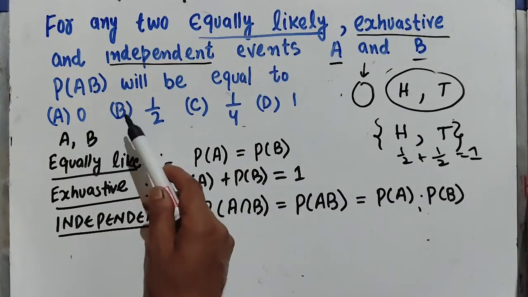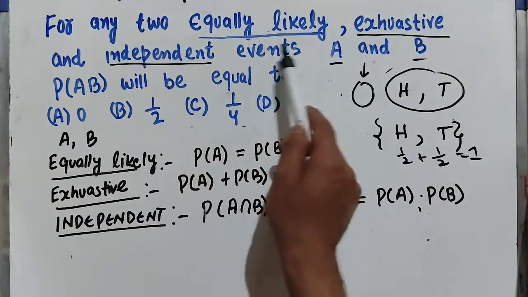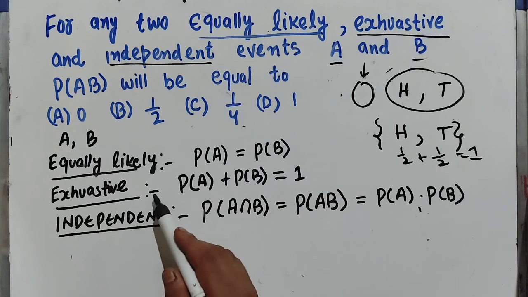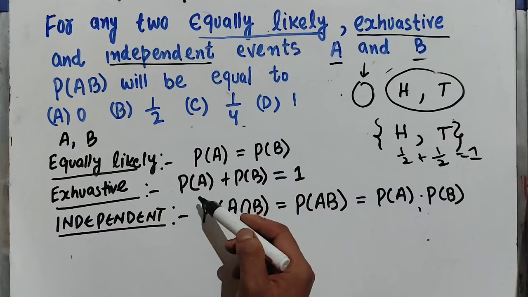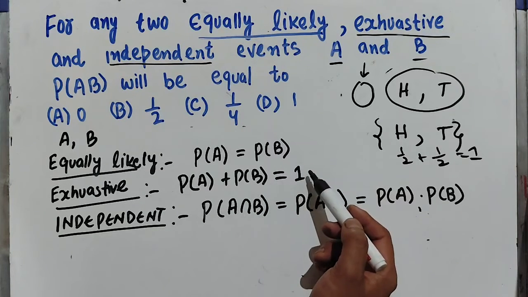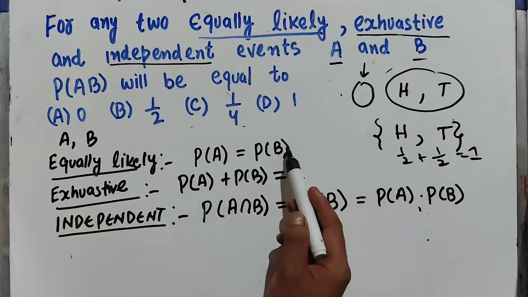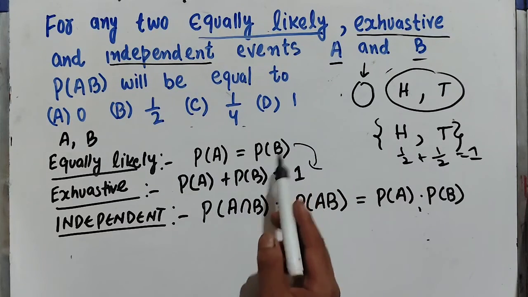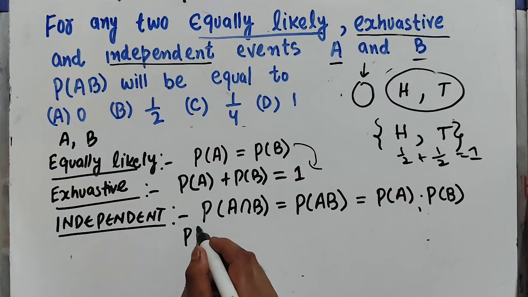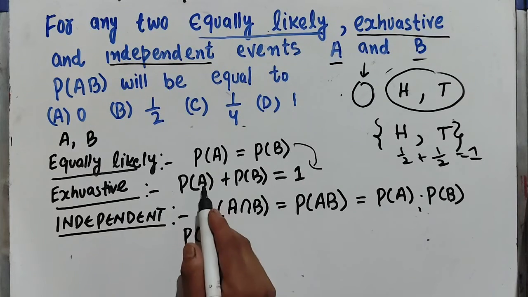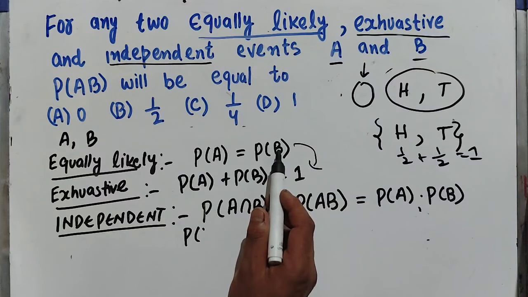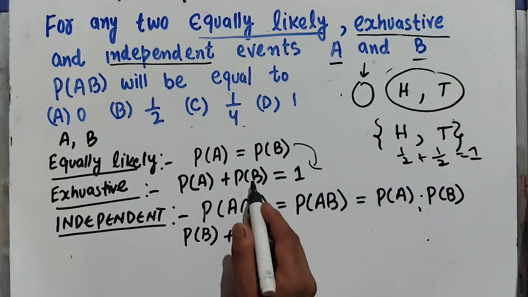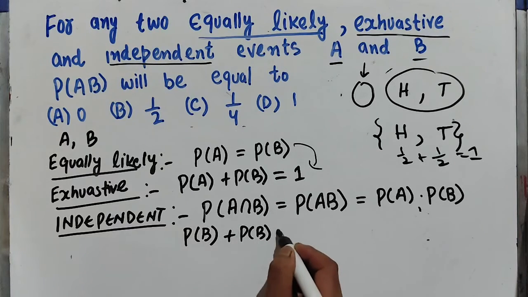Now coming to the question. We have two events, they are equally likely, exhaustive and independent. Equally likely means probability of A is equal to probability of B. Exhaustive means the sum of probabilities of exhaustive events is always equal to 1. So we can write probability of B in place of probability of A, plus probability of B, equal to 1.